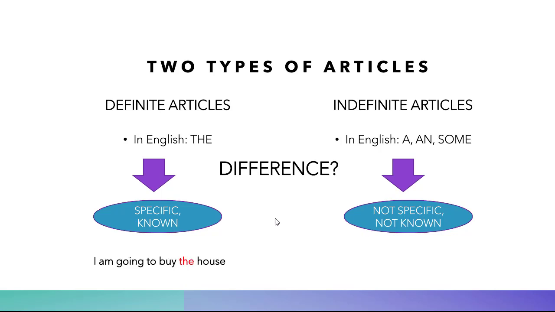Let's say that you're talking to your friend and you say, I'm going to buy the house. If you tell your friend, I'm going to buy the house, your friend probably knows the house that you're talking about. And let's compare it with this other sentence. I'm going to buy a house. If you tell your friend, I'm going to buy a house, he'll be like, oh, okay. But he doesn't know what house you're going to buy. But if you say, I'm going to buy the house, it's because you already told this friend about this specific house and you both know what house you're talking about.